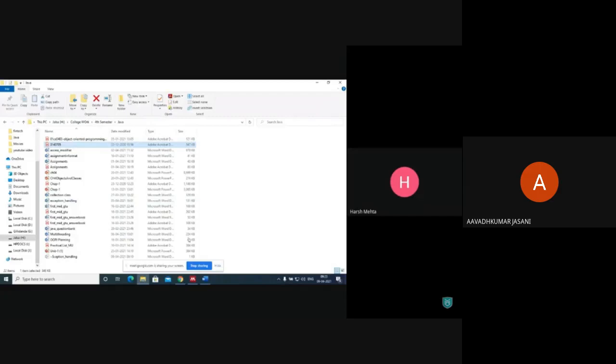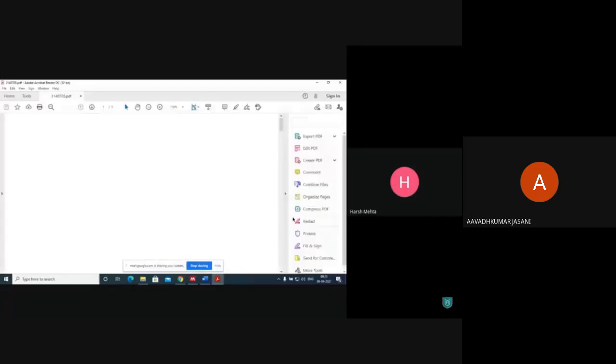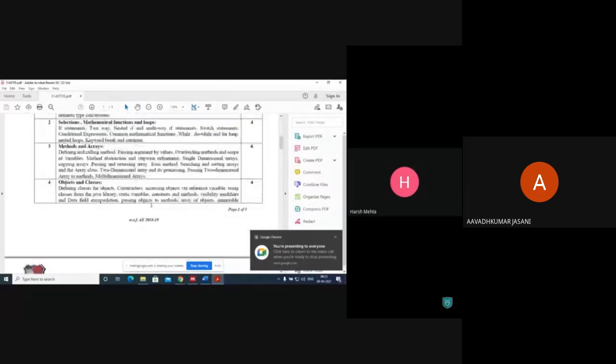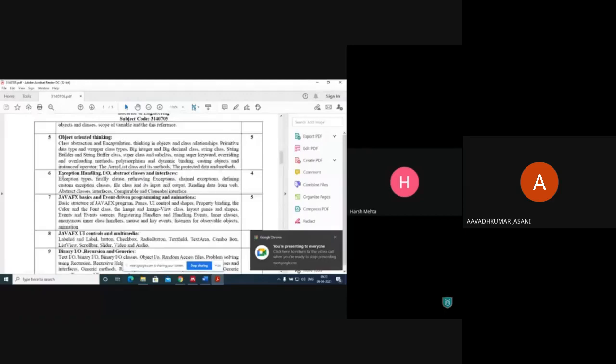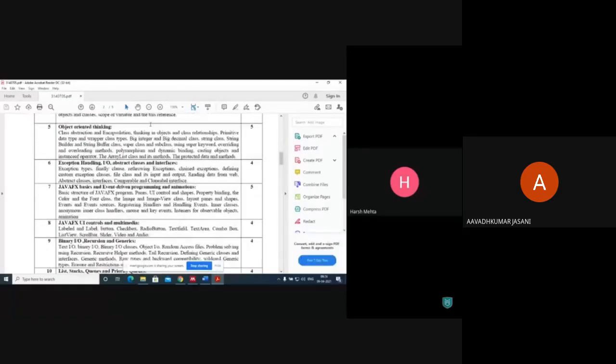Let's check the syllabus. You see exception handling. Extra class and interface we have done. Now it says exception handling and IO, input output. This is again an entire new chapter actually, input output is. But they have put it in this one chapter only.